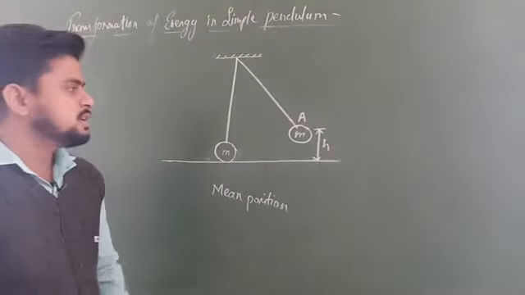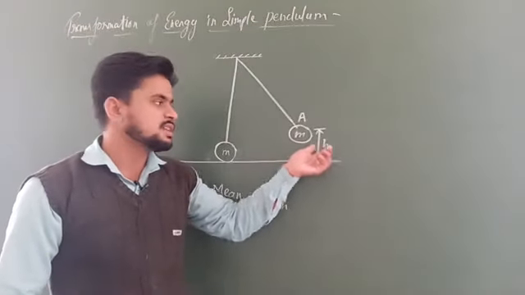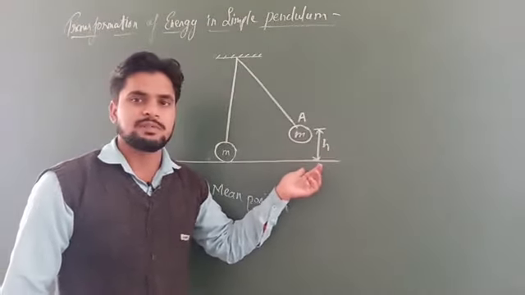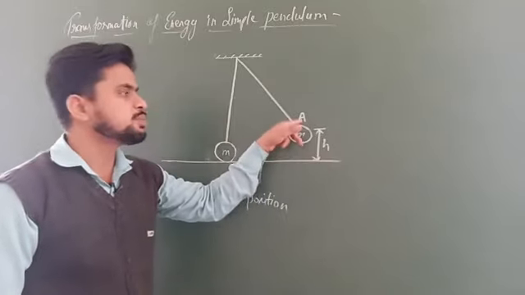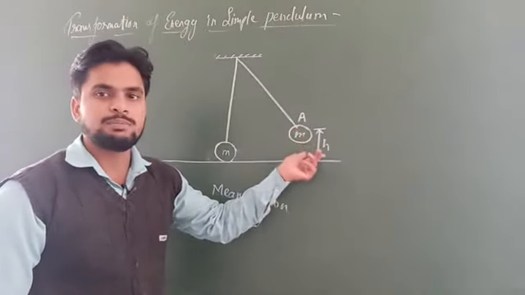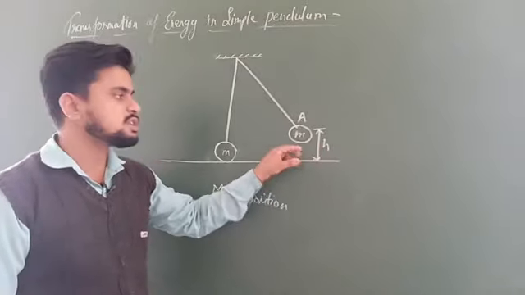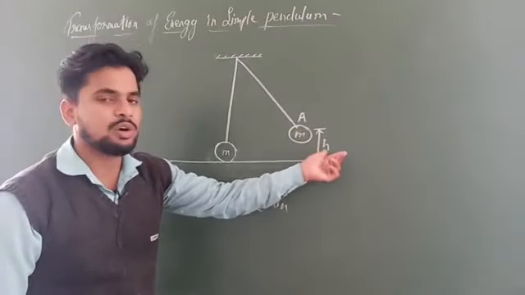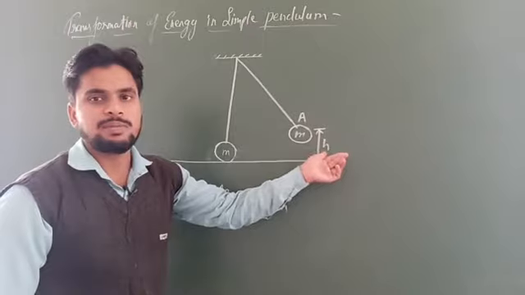Since the bob is displaced to a certain height h from the reference level, we can say that at this position A, it has the maximum potential energy. Why maximum potential energy? Because it is raised by the maximum height.